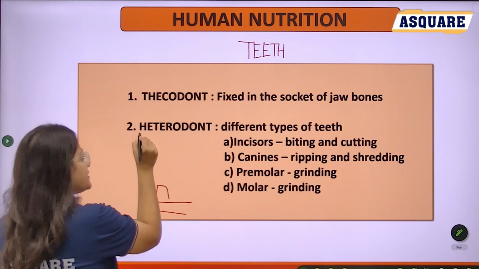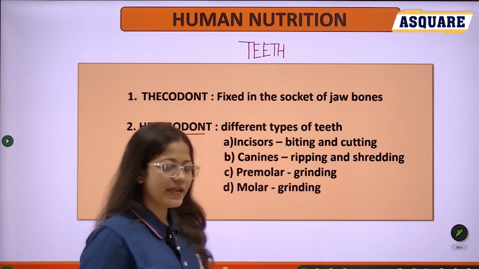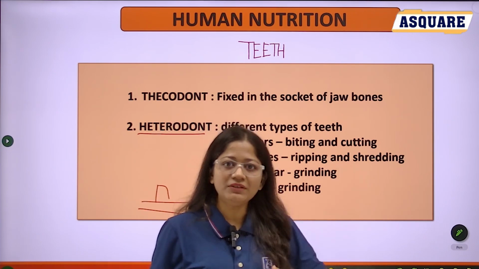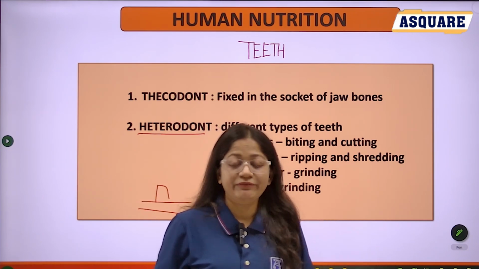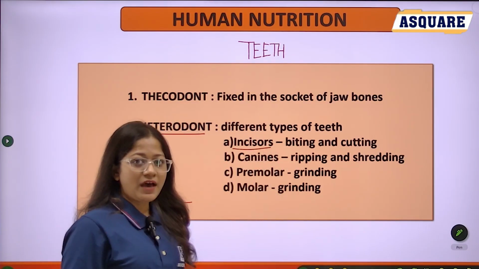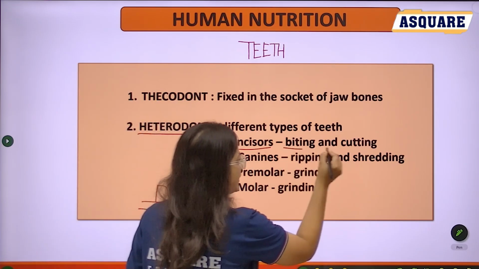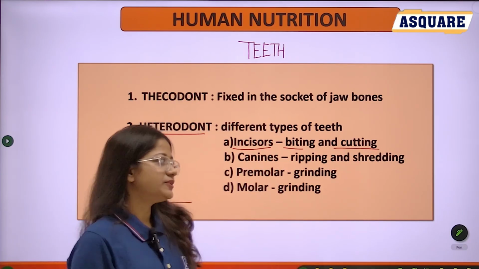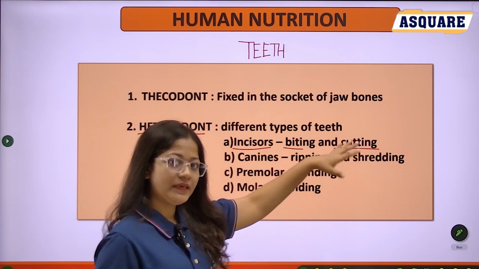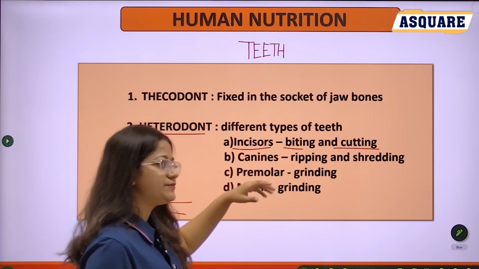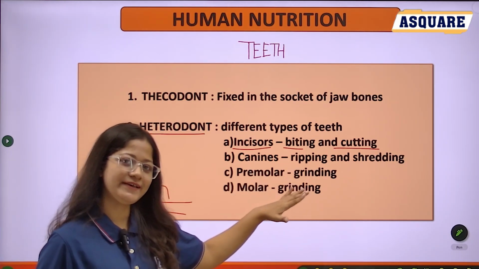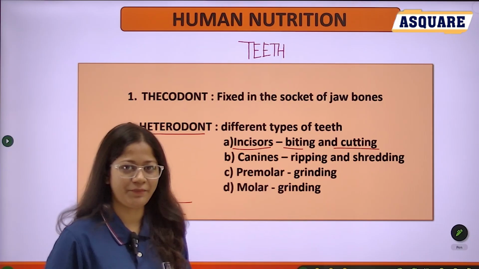And the next one is heterodont. Hetero means different, and dont means teeth. A human being possesses different kinds of teeth. But which kinds of teeth? The first one is the incisors. They are made for biting and cutting. Next one, canines. Canines are for tearing and shredding. Premolars are used for grinding, and molars are also used for grinding.